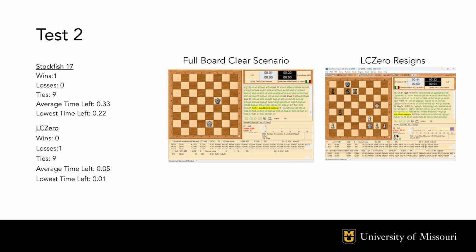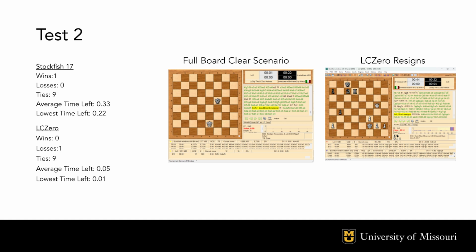There was only a single win, with LC0 resigning. There was not a single instance of mate throughout all 10 games. There were also multiple instances of the models taking every piece on the board, leaving only their kings. This resulted in a game ending in a draw, as neither model would have been able to win.